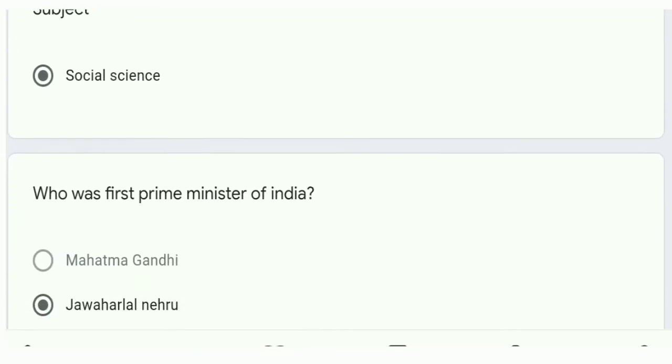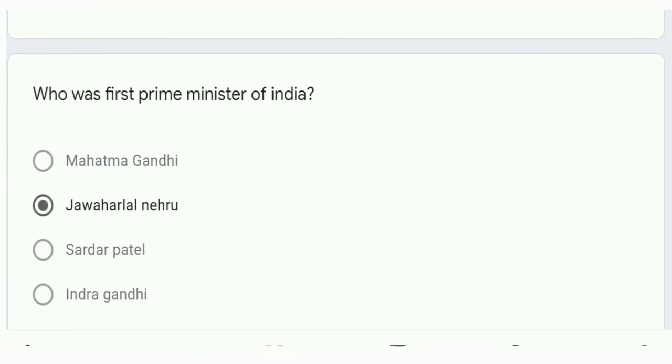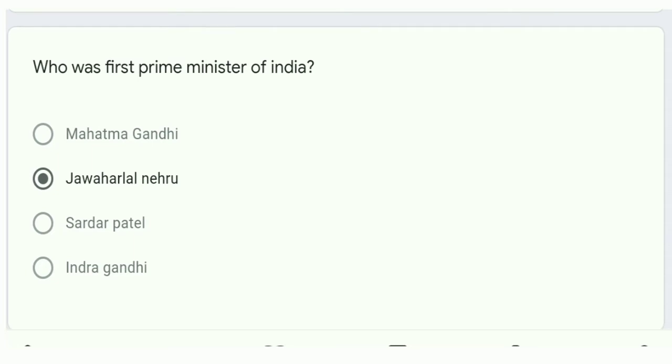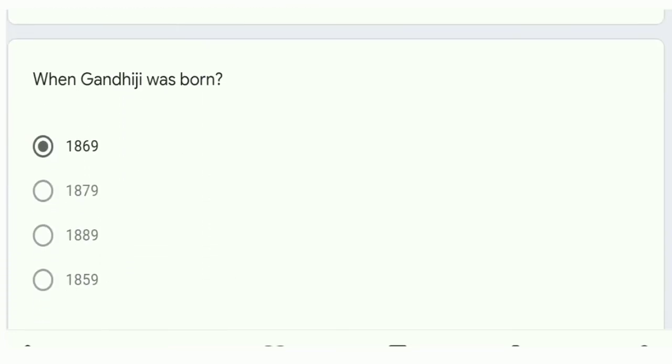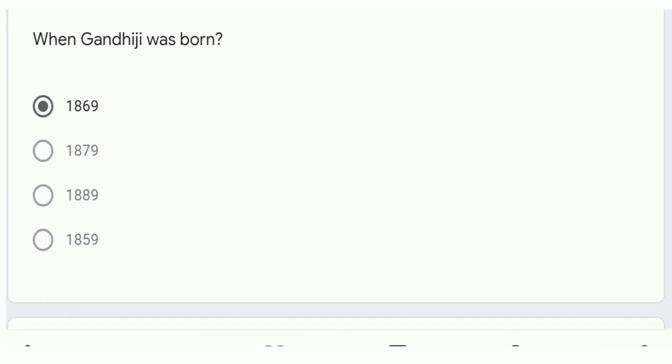Subject and the question, multiple choice. Who was the first Prime Minister of India? There are four multiple choice options. You will tick any one. Which one is correct? I ticked Jawaharlal Nehru. And the next question is, when was Gandhiji born? I ticked 1869.